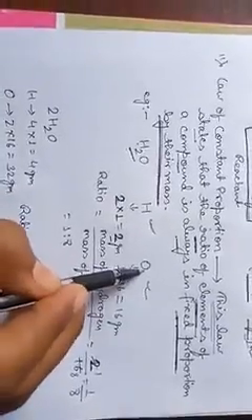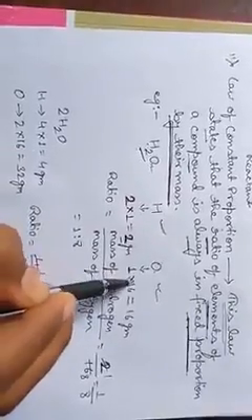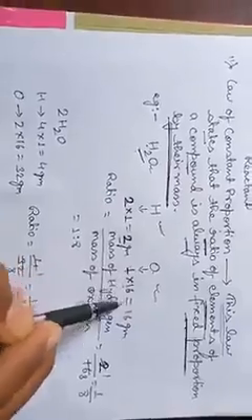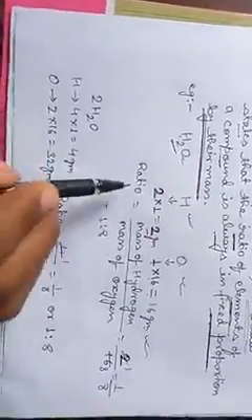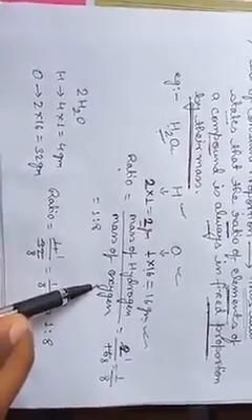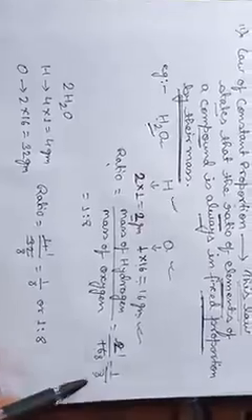Similarly, we have one oxygen atom, and the total mass of oxygen is 1 into 16, means 16 gram. When we take the ratio of mass of hydrogen to mass of oxygen, it is 2 by 16. The ratio becomes 1 by 8, or 1:8.